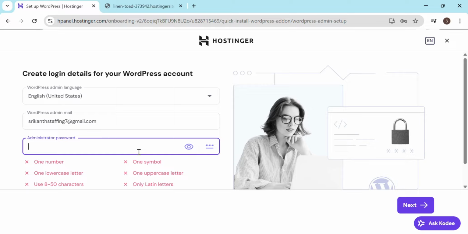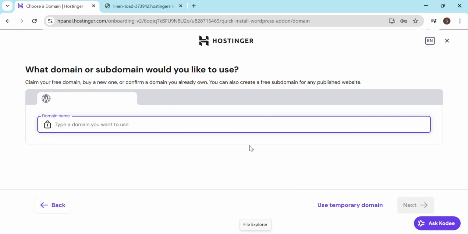Fine. So after clicking on add a new website, it will route you to the Hostinger page. Here you have to enter your email ID, and then you have to set your password, and then you click on next. Once you click on next, it will ask you what is the domain name.